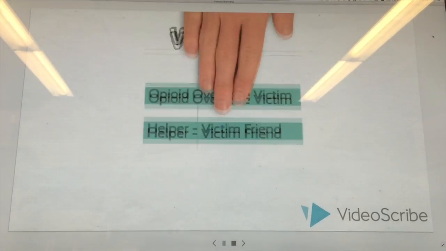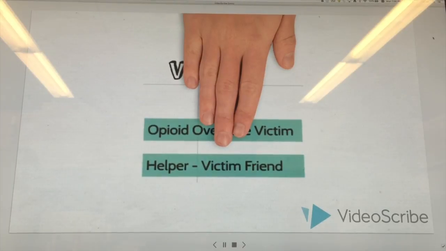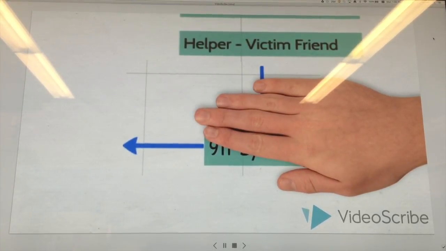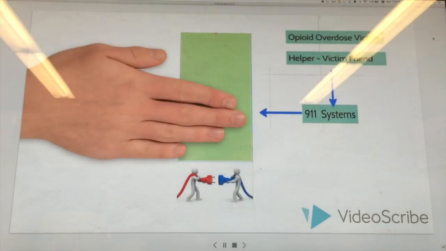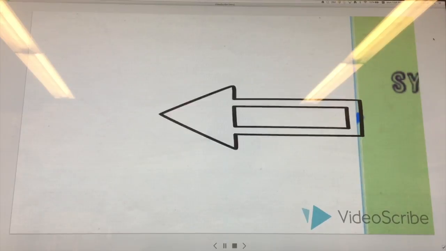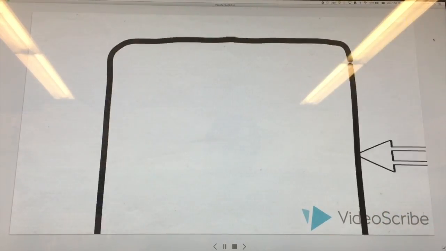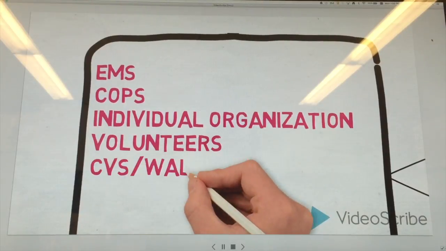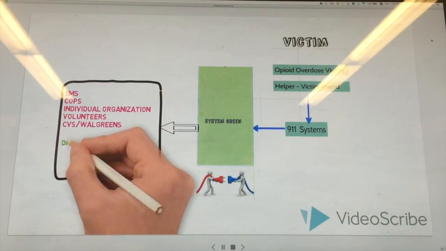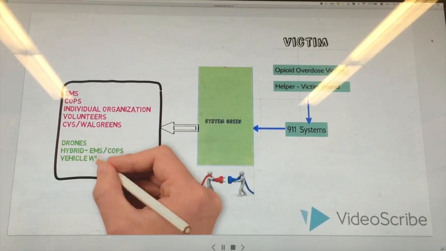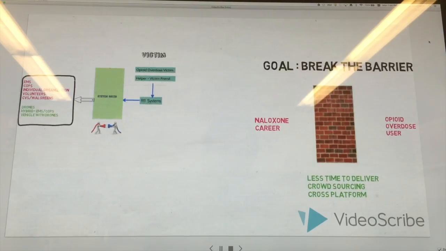We have the opioid user and there is a victim's friend who calls 911, which is a highly reliable system. We want to leverage the existing system. The request comes to System Green, which connects various individual entities into one single entity. For example, it connects EMS, cops, volunteers and then pharmacies. In addition to that, we are going to add drones and hybrid drones, which is like drones on top of EMS and cops' vehicles.